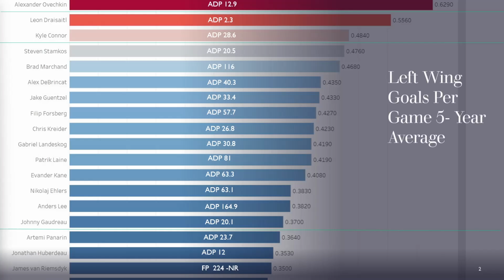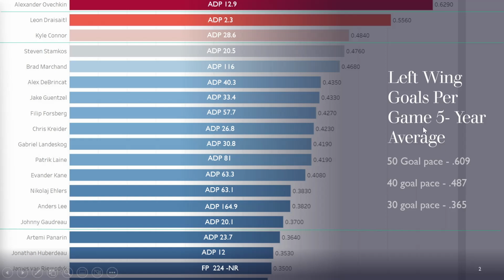So as we look at the 5-year goal per game data, the first thing that jumps out to me here is that there's only one player who's above this 50 goal pace. This is this green line right here, and that's Alex Ovechkin. So his production has been insane despite his age, and we'll cover that in just a second. But this is the 40 goal range. Anybody that's above a 40 goal pace.